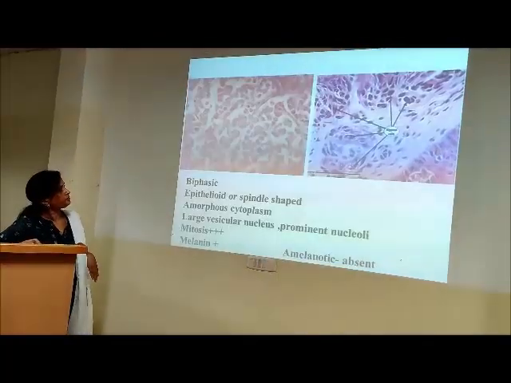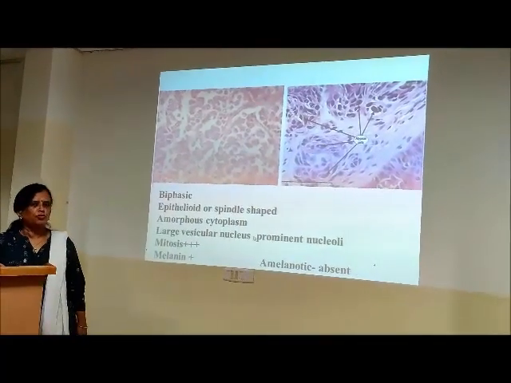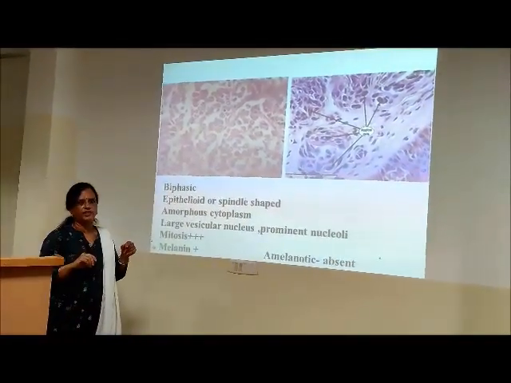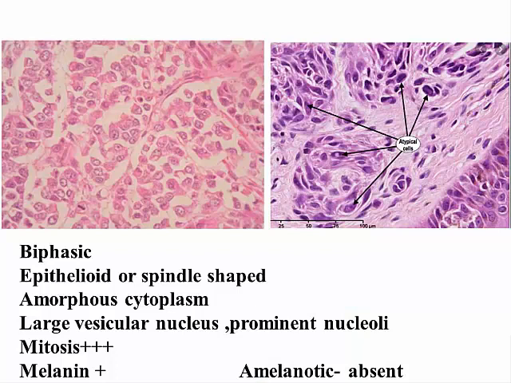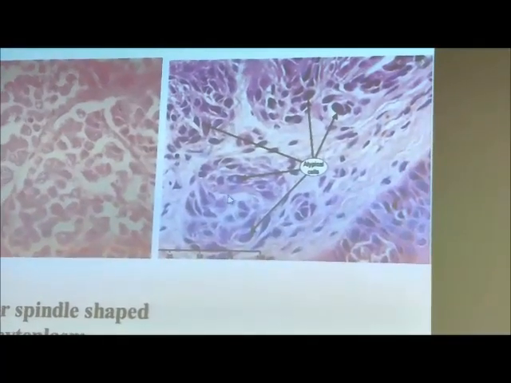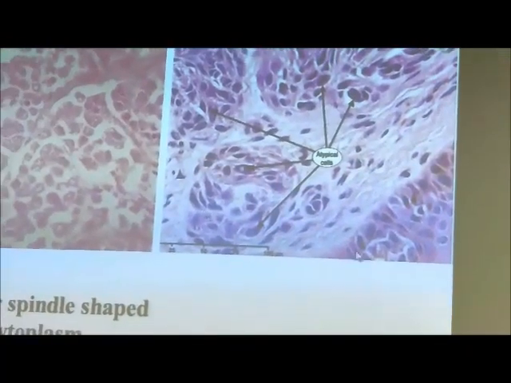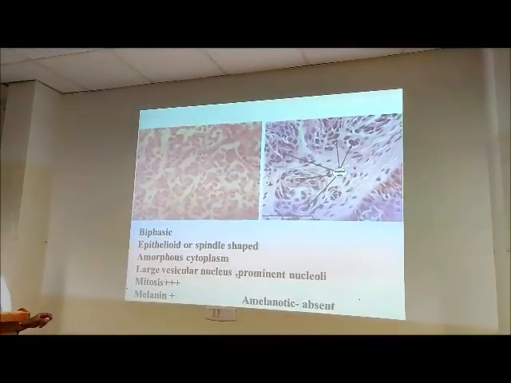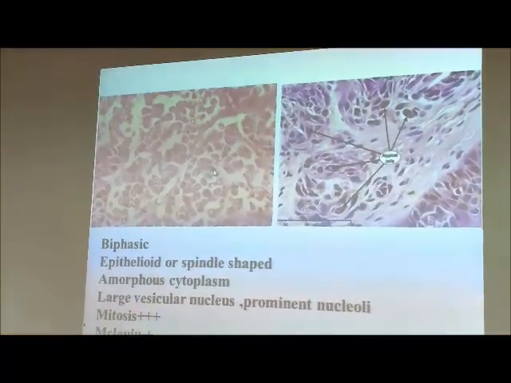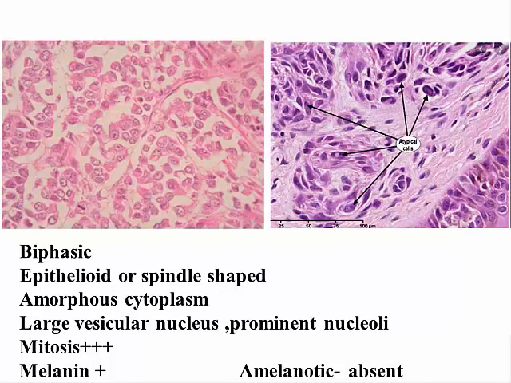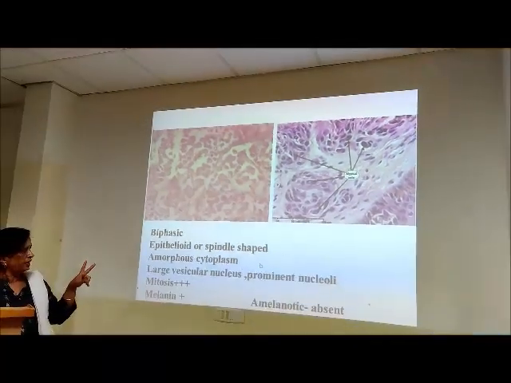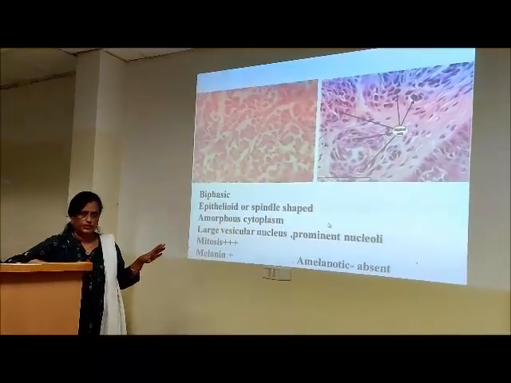Now, this tumor we say has a biphasic pattern. What is biphasic? That means two types of cells are there. What are the two types of cells? Just look at these cells. They appear elongated, spindle. I'm sure you can make out. Whereas when you look at these cells, they are polygonal. Which are the cells which are polygonal? Epithelial cells are polygonal. So the tumor has a biphasic pattern, epithelioid and spindle shaped. So the tumor cells are of two types.